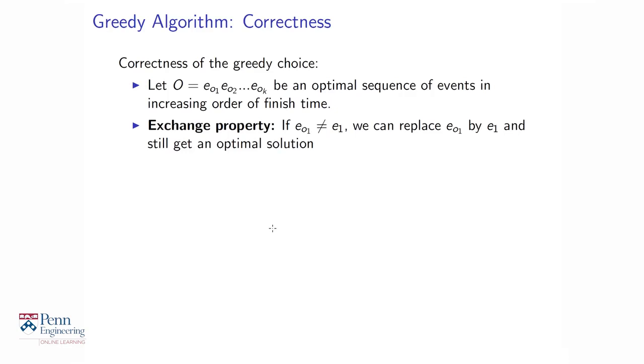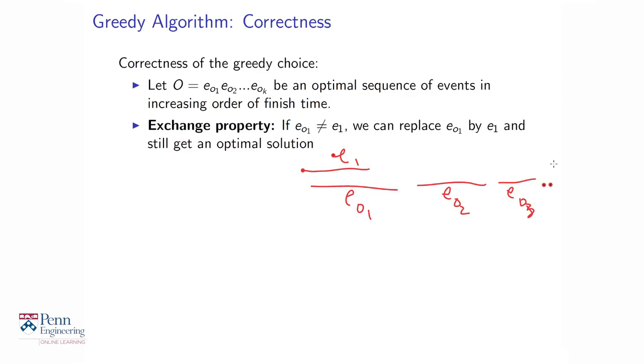So the picture looks a little bit like this. The optimum chose EO1. Here's EO1. It ends somewhere. What do we know about E1? E1 was the earliest finishing event. That means it must have finished earlier than EO1. So E1 finishes somewhere here. E1 is something like this. And what do we know about EO2, EO3, and the rest that the optimum chose? Well, because the optimum was able to choose EO1, EO2, all of those things, you know that none of them conflict with each other. So EO2 must actually begin after EO1 finishes. And EO3 must begin after EO2 finishes, and so on. So that's the picture for the optimum.